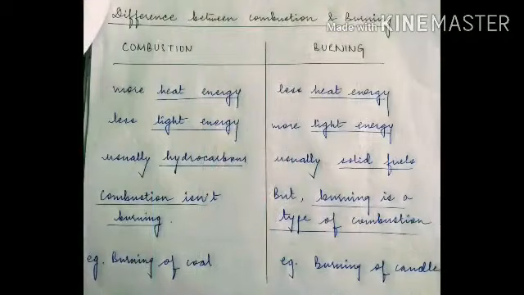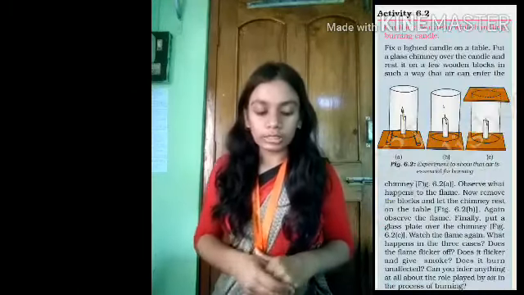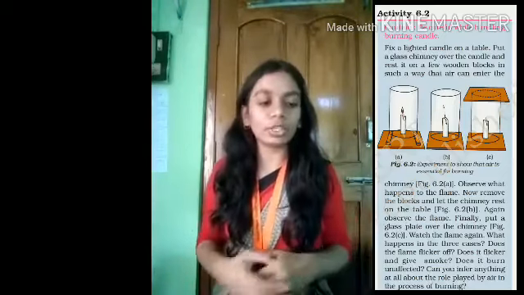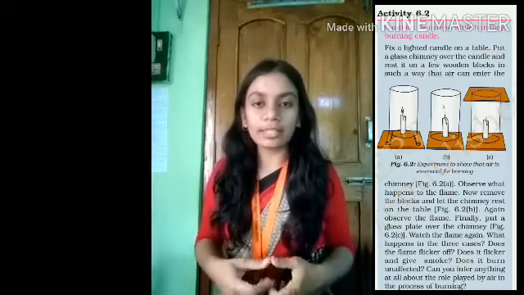Now here is a small activity, activity 6.2, as you can see in your book. This activity is performed to show that air is necessary for combustion. So let's have a look at what is actually done here. They have taken a candle, placed it on a table, and placed a glass chimney over that candle, and they have placed two wooden planks below that chimney, and this arrangement is done in such a way that air can enter the chimney.